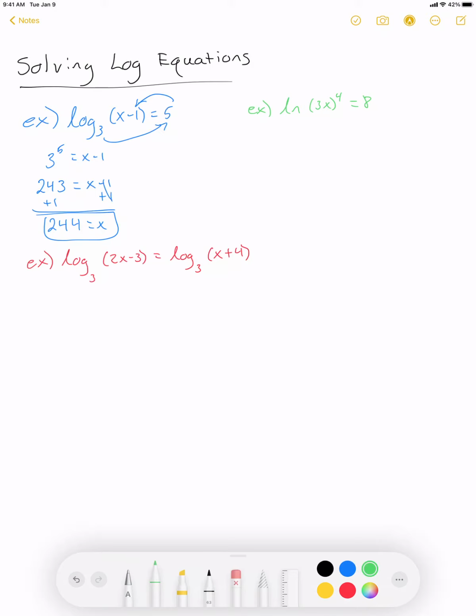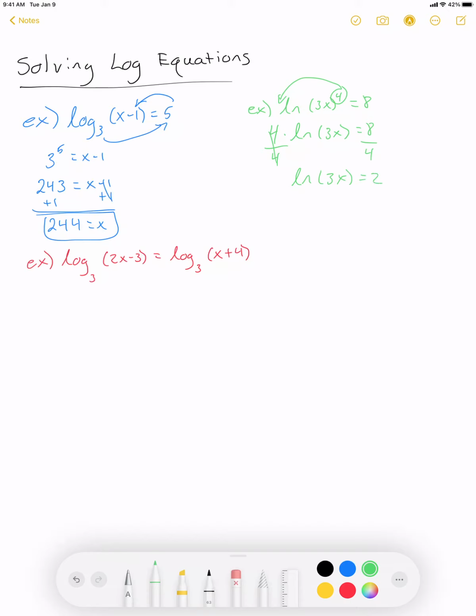Now over here in green, we have the power property, that says if I have an exponent, I can take that exponent and bring that down in front. So really this is like saying 4 times the natural log of 3x equals 8. Now why does it help us? Because if this is being multiplied, I can undo multiplication by division. And remember, if I'm going too fast, just pause, rewind, whatever. So now I have the natural log of 3x equals 2.